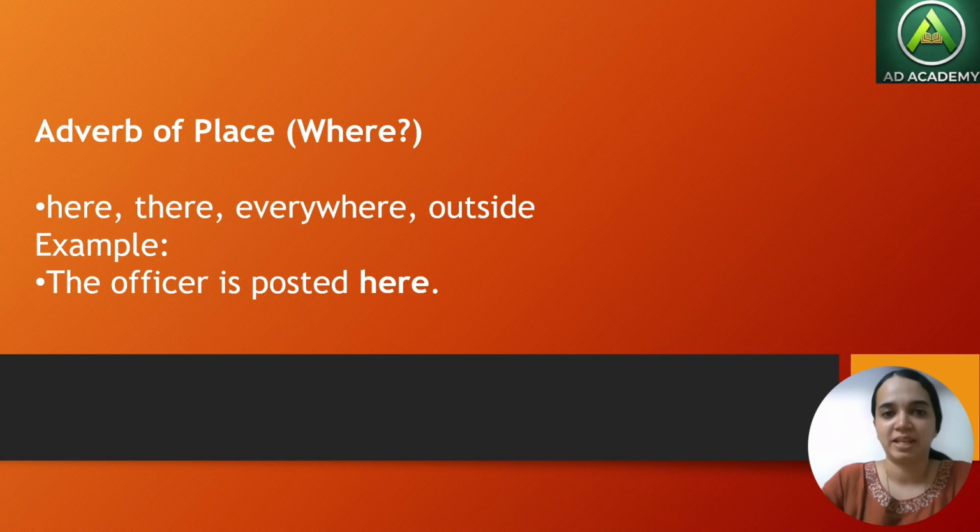Next, adverb of place. Where something happened. It happened here. It happened there. It happened everywhere. It happened outside. The officer is posted here. Posted is the verb, and here is the adverb of place.